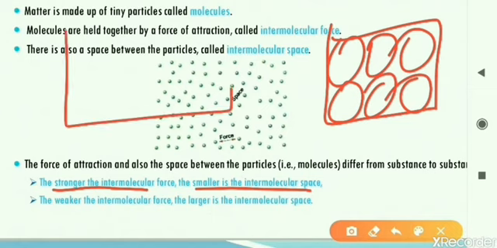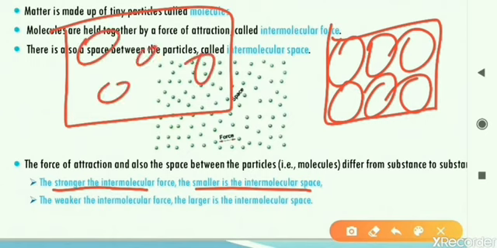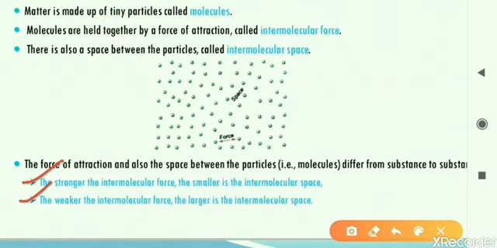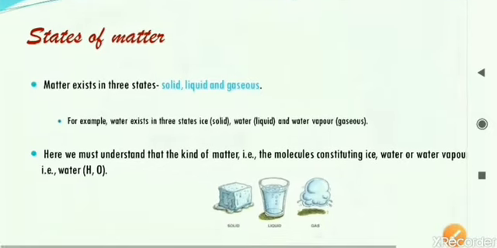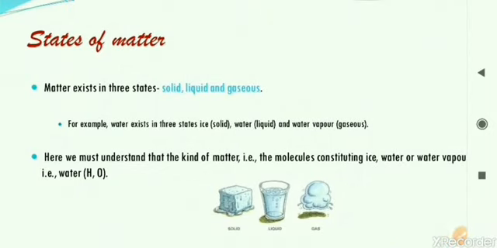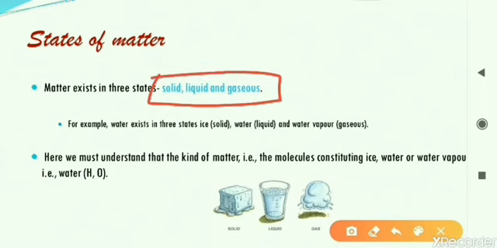But in the case of gas, what is there? The molecules are loosely moving here and there, and the reason is actually the weaker intermolecular force and larger intermolecular space. So both these aspects you have to remember. The stronger the intermolecular force, the smaller is the intermolecular space. The weaker the intermolecular force, the larger is the intermolecular space. Let us come to the next slide here, that is states of matter, that you are already familiar with. Matter exists in three states: solid, liquid and gas.